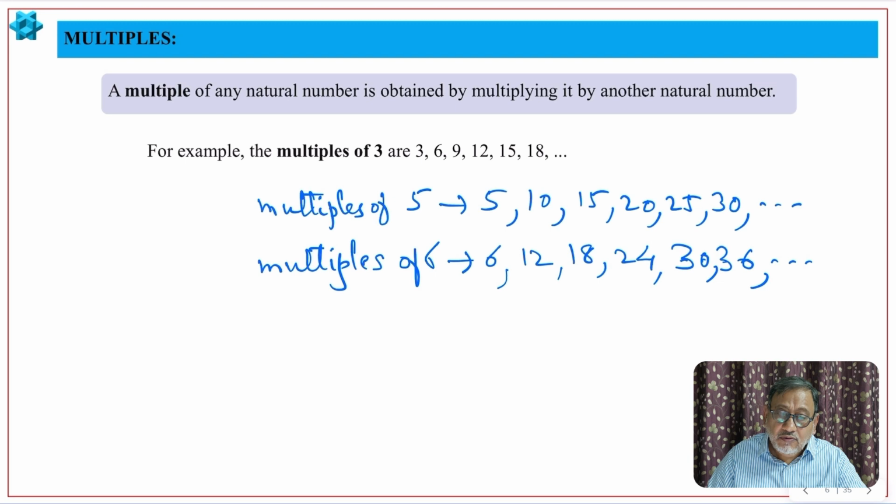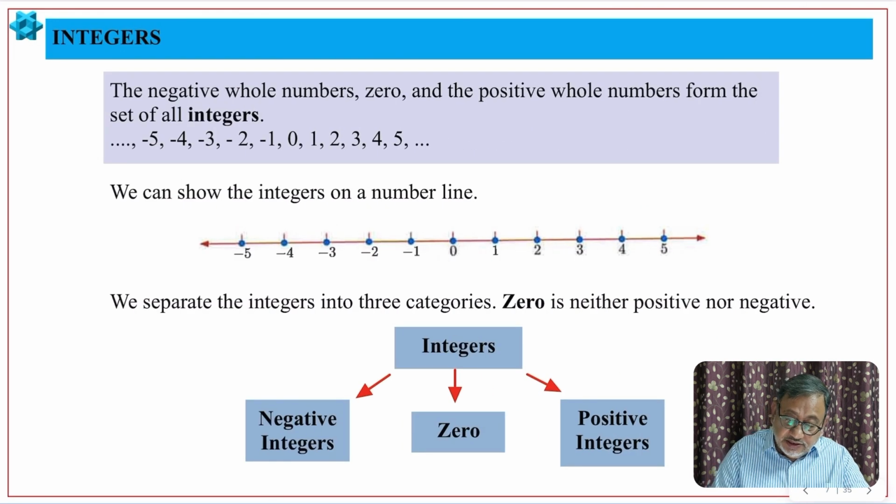Now let us see integers. Integers, you already know, are negative and positive numbers with 0. There will be no fractions, of course, in integers. Integers can be represented by the number line, right?